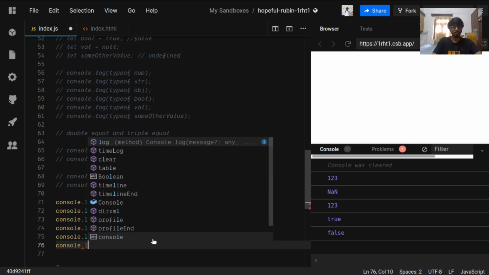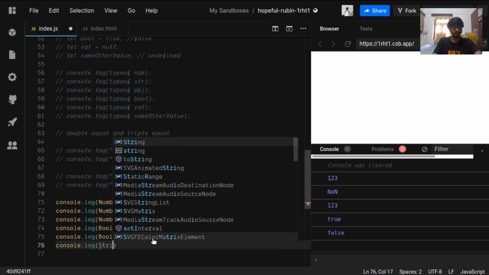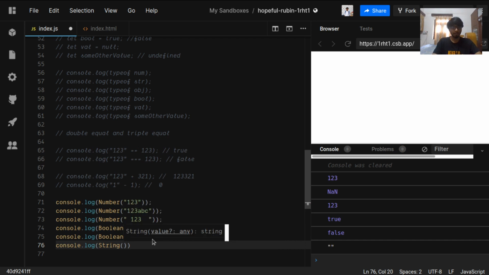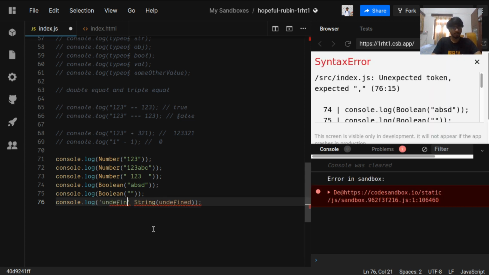Let's check out one more example and we'll move on. Let's type convert something which is undefined. So this time we are passing undefined to String, and it is returning us a string which is undefined. Like if we were to check this, we have a string named undefined.